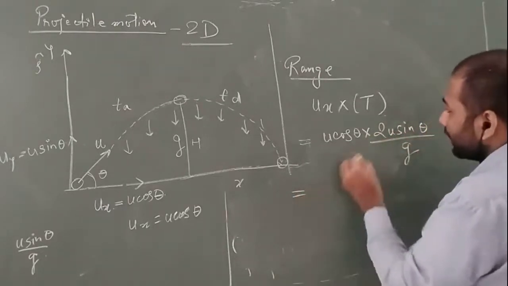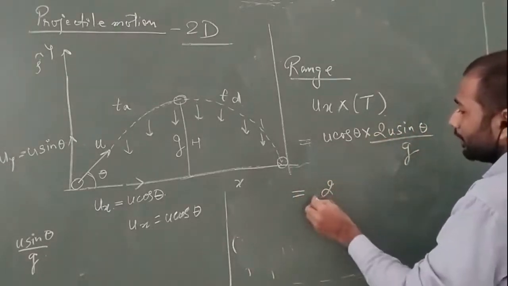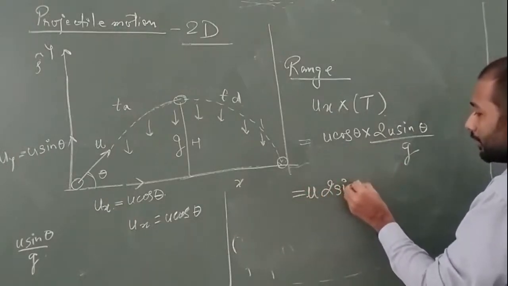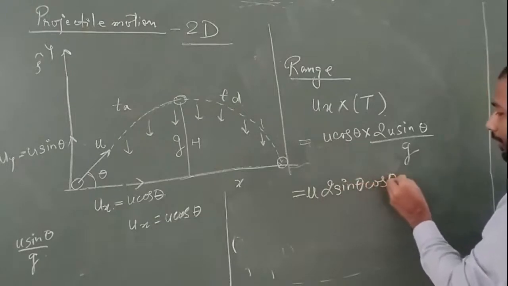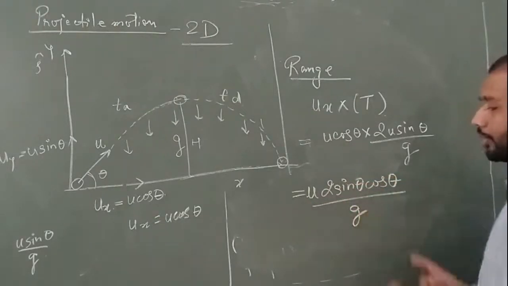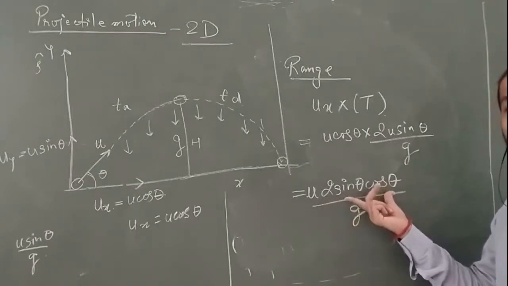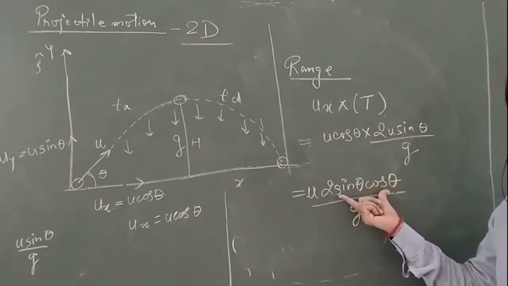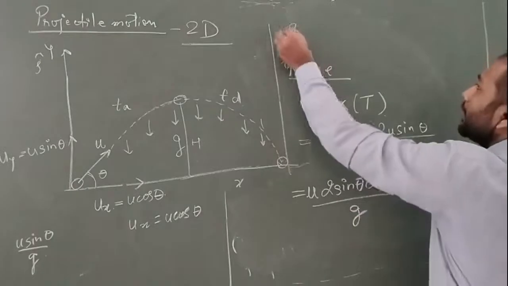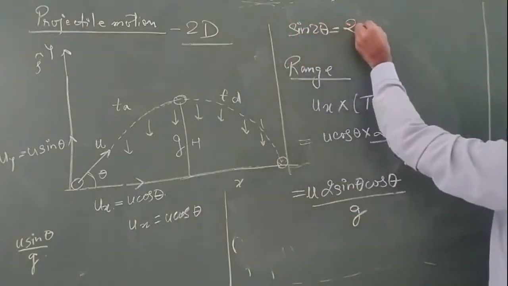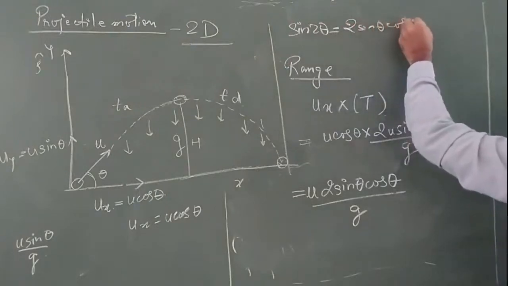So this becomes 2u times u, so u square, and then 2 sin theta cos theta upon g. Now this form, 2 sin theta cos theta, is a formula of a half angle. That means sin 2 theta can be written as 2 sin theta into cos theta.